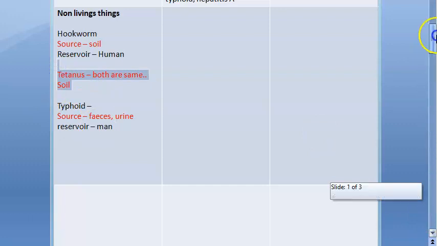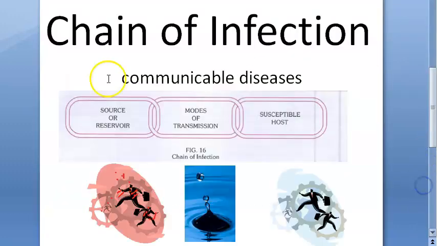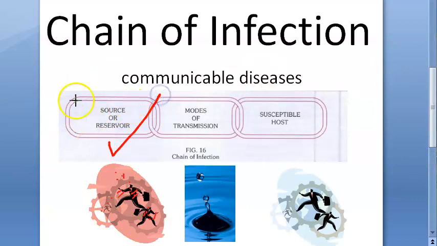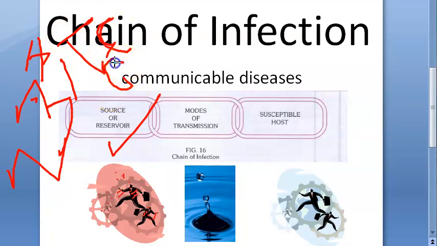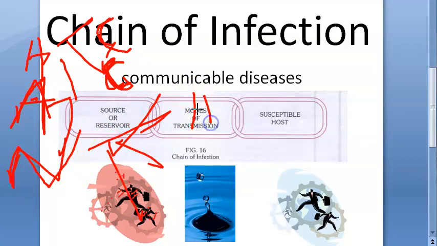Now we are done with source and reservoir, guys. What did we read in this? Source or reservoir, we saw three things: human, animal and non-living things. Under human, we saw cases and carriers. So many types of cases we saw: clinical, subclinical, latent. Carriers we saw: incubatory, convalescent, healthy carriers. Then animals, we just saw some examples: zoonosis, rabies, etc. Non-living things, we saw three examples like hookworm. Soil is the source. Then for tetanus, again soil, and then for typhoid, feces and urine, okay.